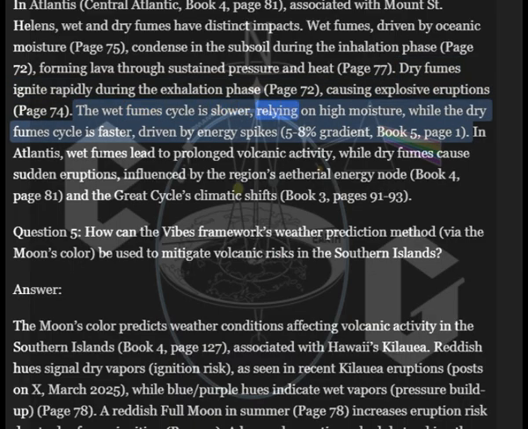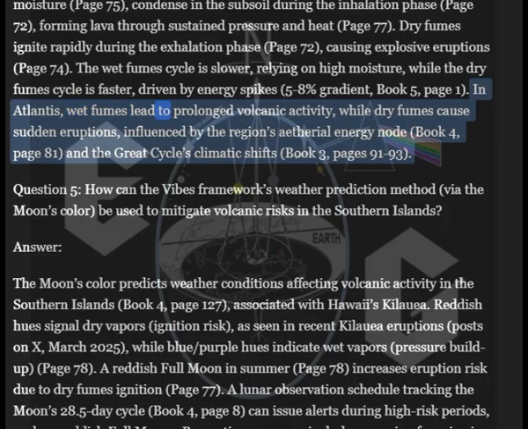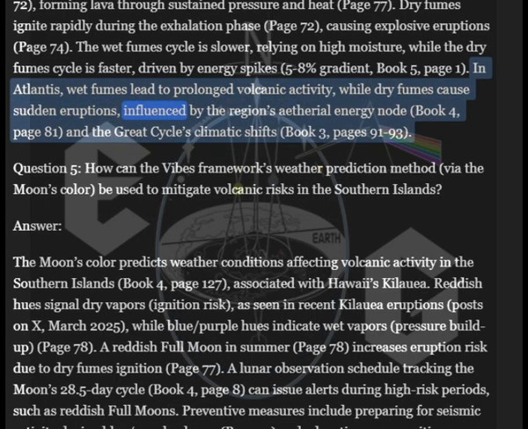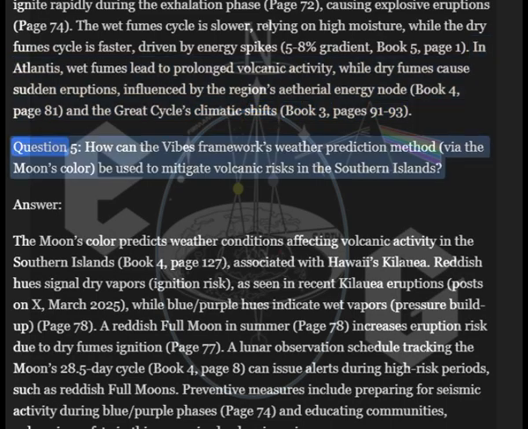The wet fume cycle is slower, relying on high moisture, while the dry fume cycle is faster, driven by energy spikes, 5 to 8 gradient, Book 5, page 1. In Atlantis, wet fumes lead to prolonged volcanic activity, while dry fumes cause sudden eruptions, influenced by the region's ethereal energy node, Book 4, page 81, and the Great Cycle's climatic shifts, Book 3, pages 91 to 93.